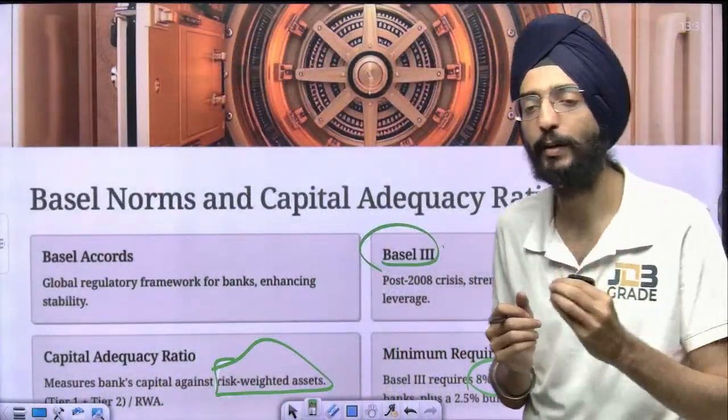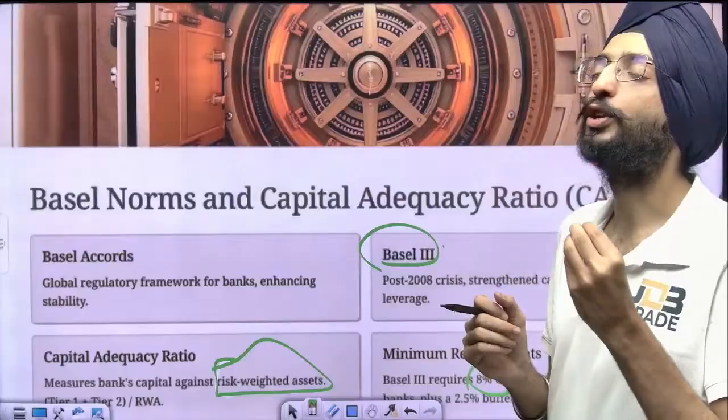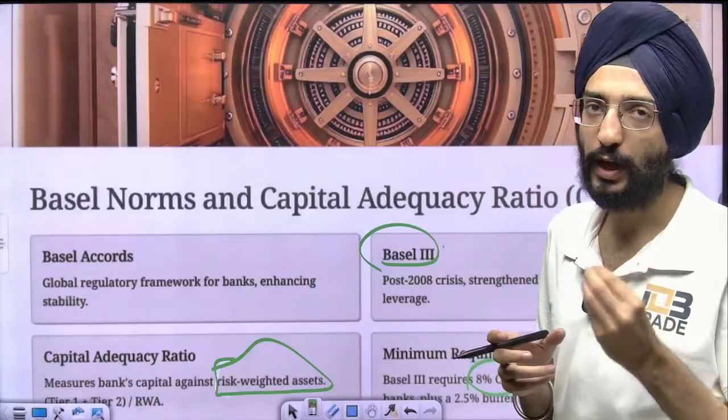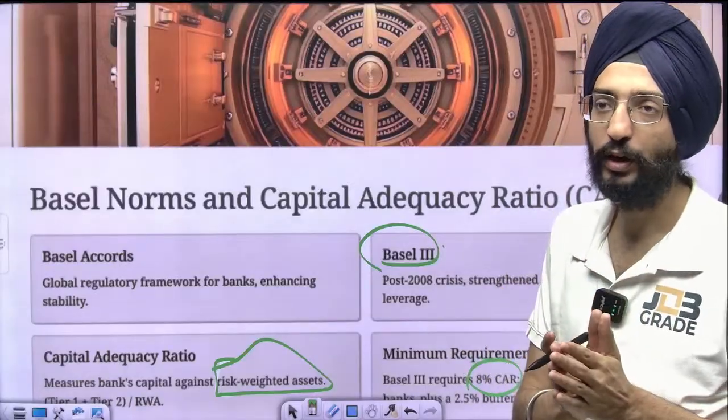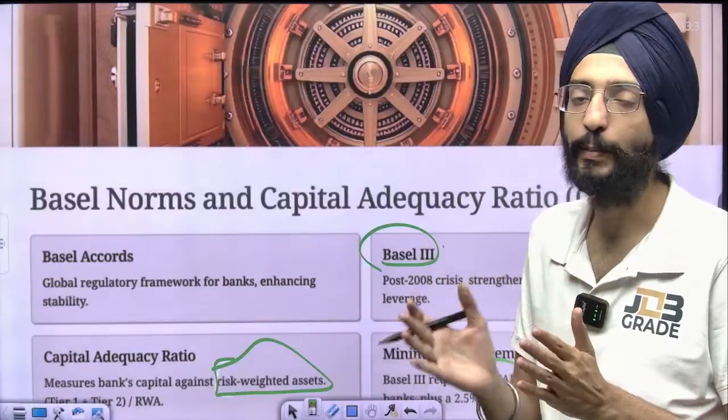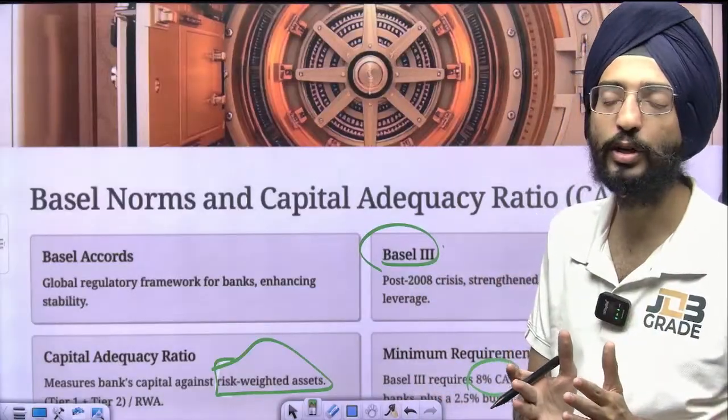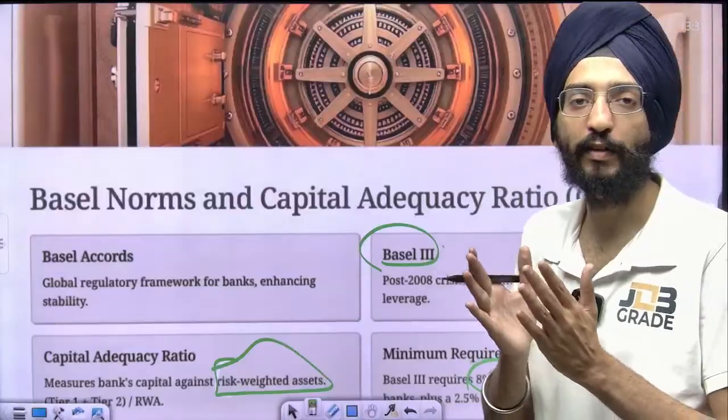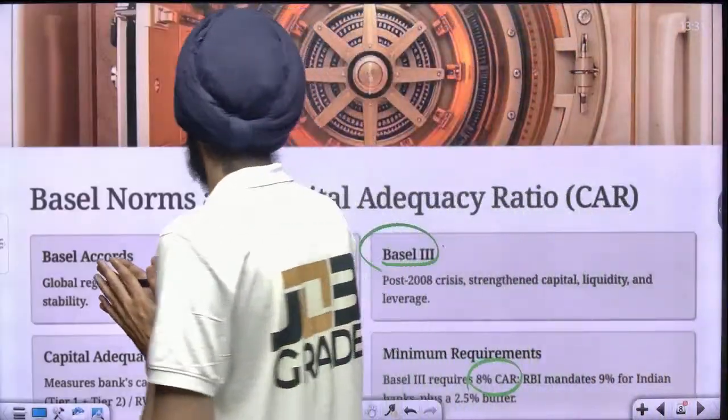The minimum prescribed capital adequacy ratio for scheduled banks is 9%. This 9% needs to be created as a buffer that will not be spent on lending purposes. It will just act as a cushion. And for public sector banks, it's 11%.